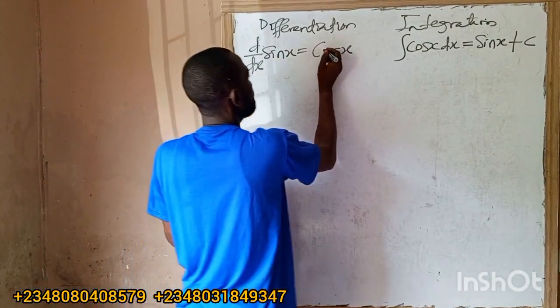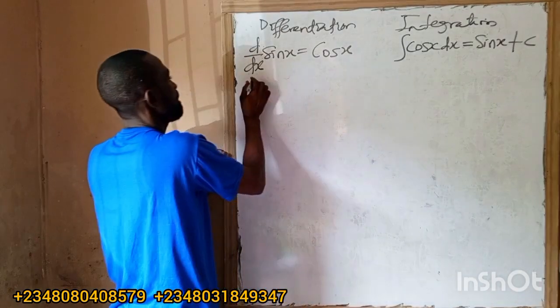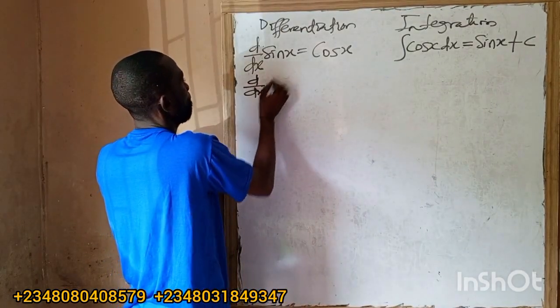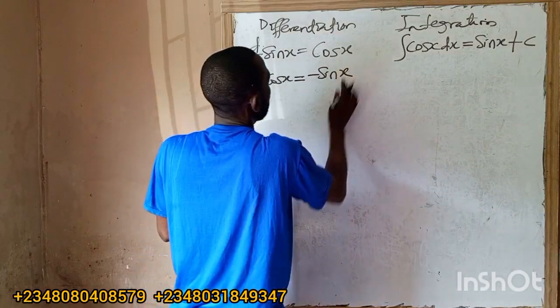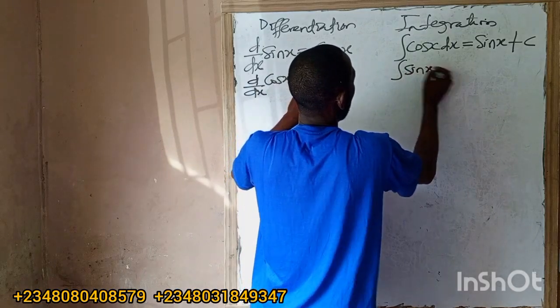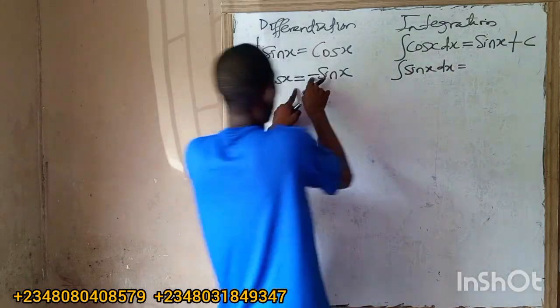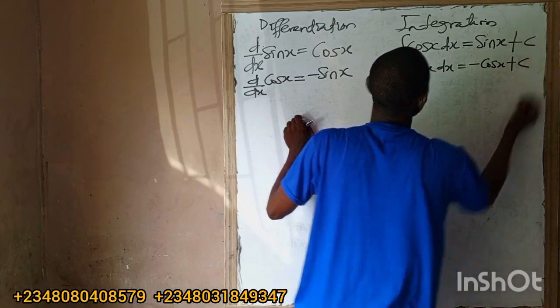The opposite, integrating cos x, I will have sin x plus c. If I'm asked to differentiate cos x, I will have minus sin x. If I'm now asked to integrate sin x dx, I will have minus cos x plus c.